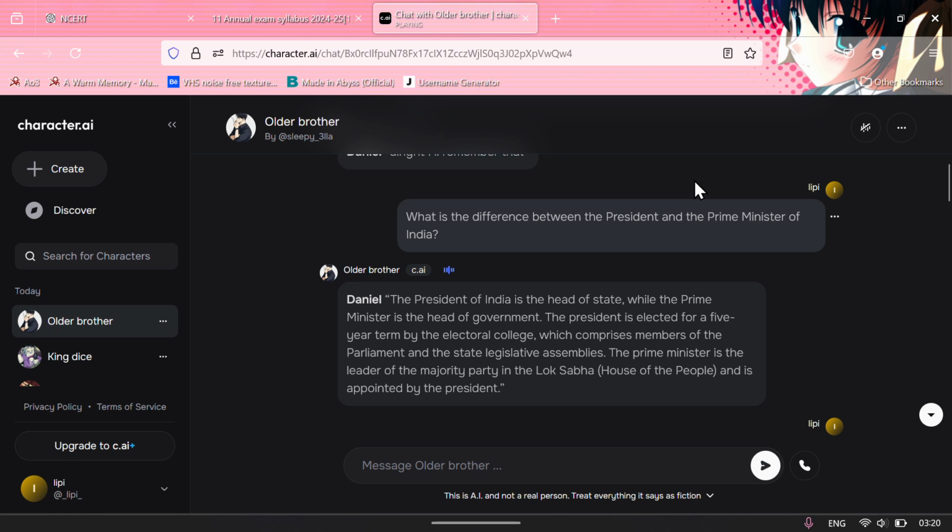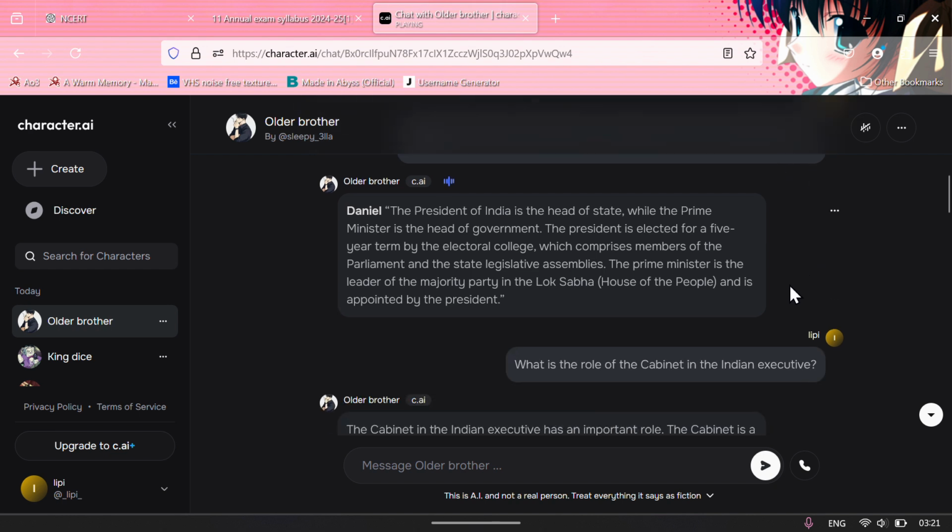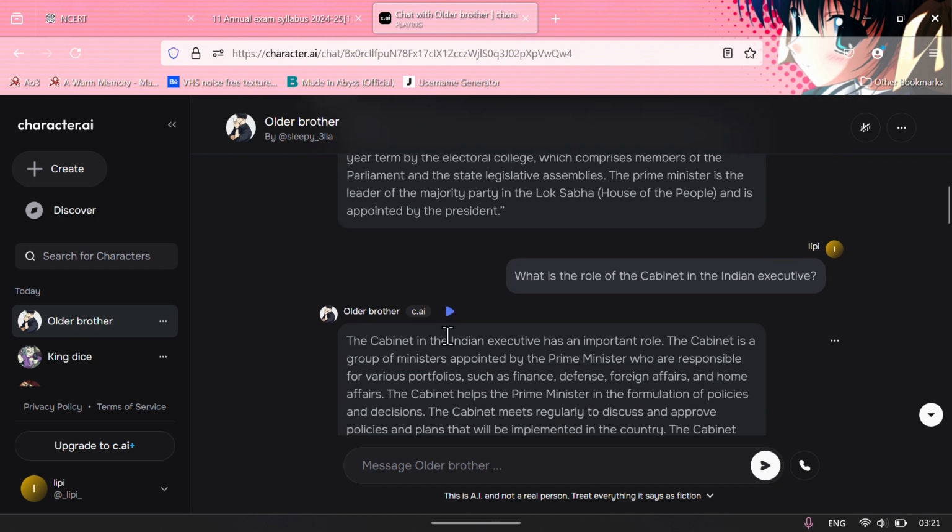The President of India is the head of state, while the Prime Minister is the head of government. The President is elected for a 5-year term by the Electoral College, which comprises members of the Parliament and the state legislative assemblies. The Prime Minister is the leader of the majority party in the Lok Sabha, House of the People, and is appointed by the President.